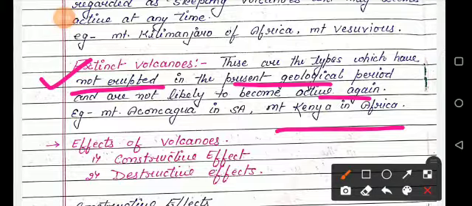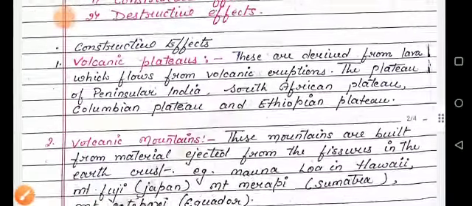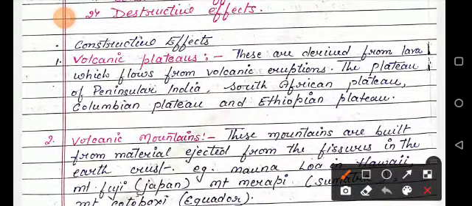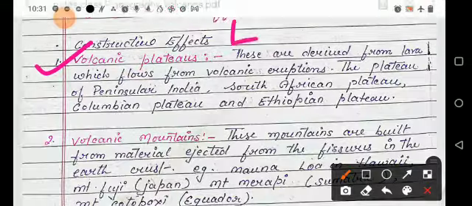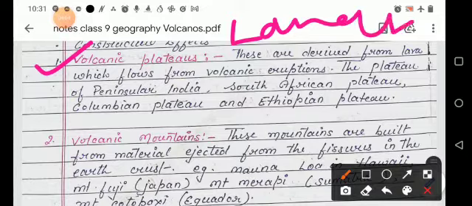Now what are the effects of volcano? There are two effects of volcano. The first one is constructive, and the second one is destructive. The constructive effect is defined in four parts. It forms many types of landform: volcanic plateaus, volcanic mountains, volcanic plains, caldera lake, and geysers. These are the landforms of the constructive effect.